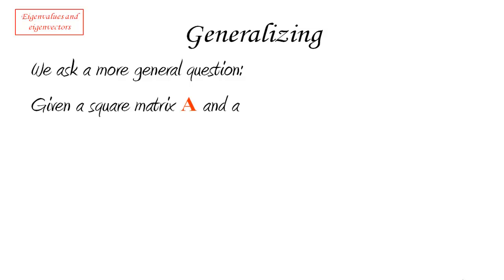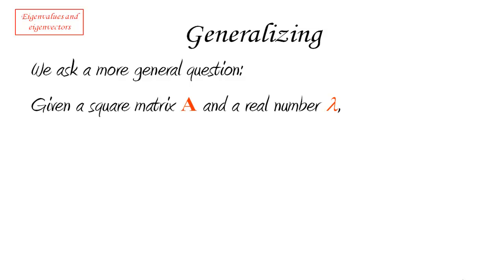Okay, I lied to you, but this is linear algebra. We can't keep things too specialized. We're going to generalize. Once we attack the problem of fixed points, we want to really do it a little bit more generally. So how are we going to do that? What question are we really going to ask? A slightly more general question. Given a square matrix, A, and I said the question in the context of transformations only makes sense for square matrices, and let's say we have a real number lambda.